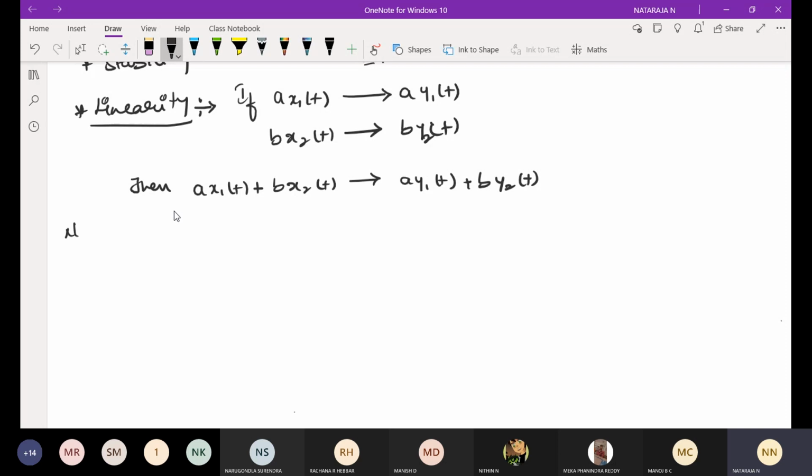Here, make a note. I'm going to discuss the concept of superposition; only then are we going to call it linearity.